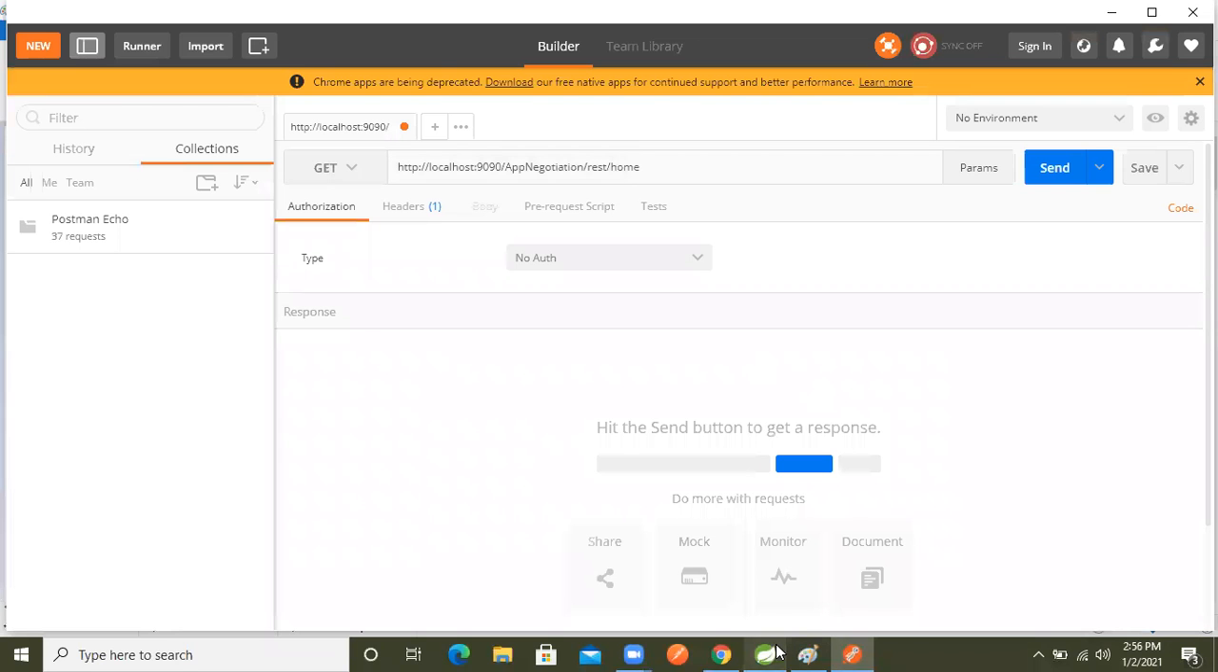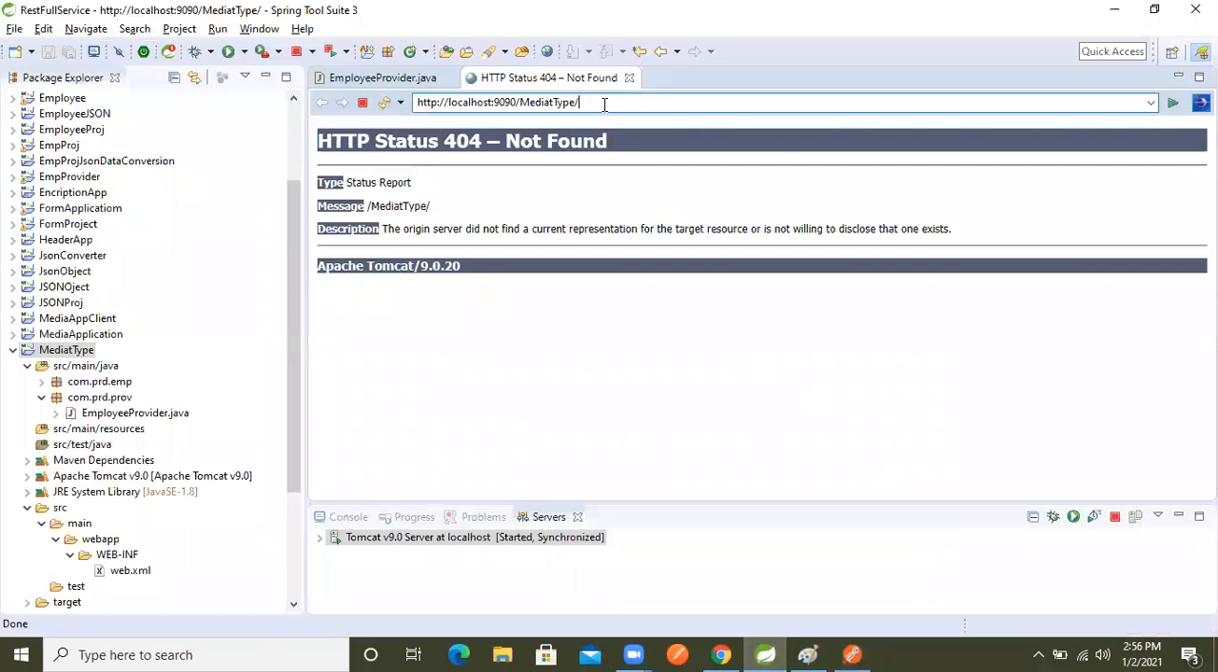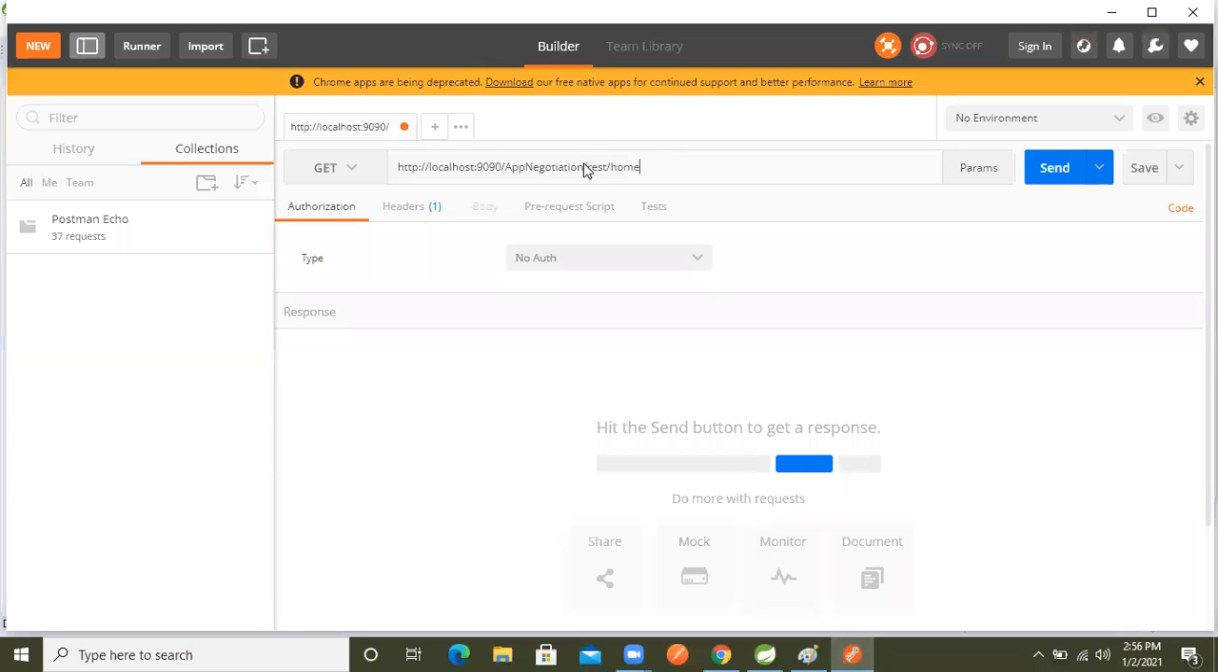Now we need the URL, so we will copy this URL and paste it here. After pasting, we have to make the request as POST type, so we will select POST. After that, if we want to make the request,